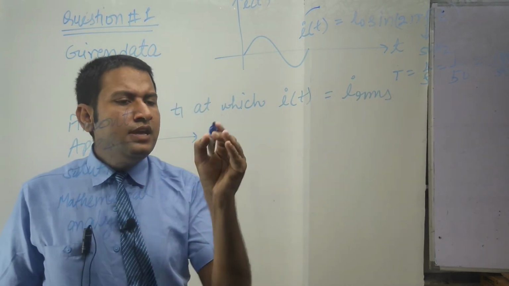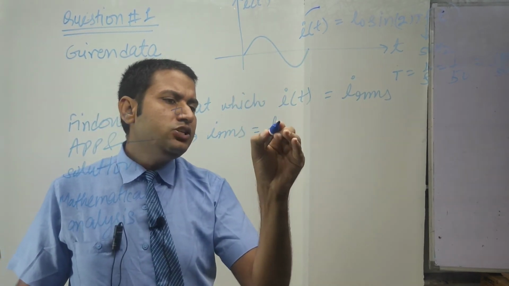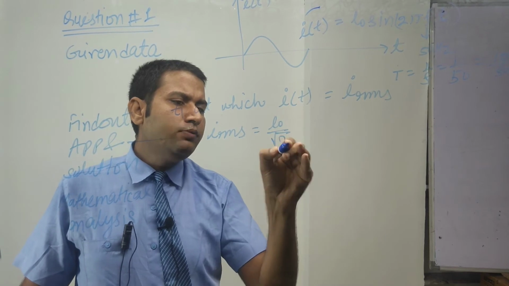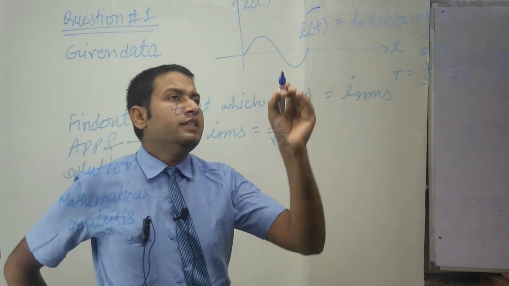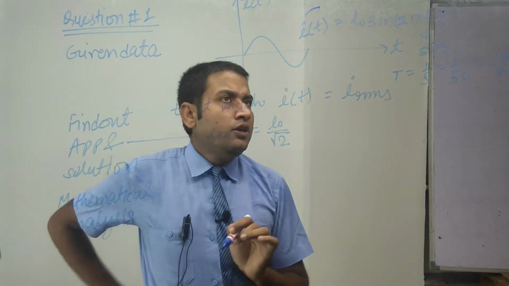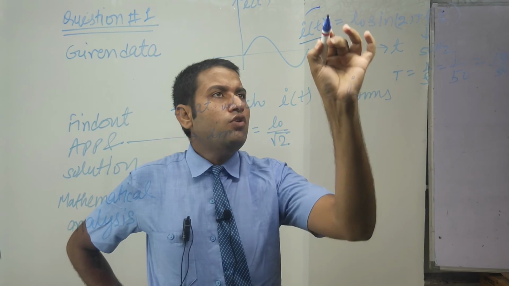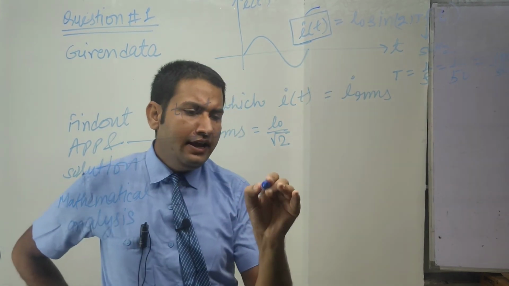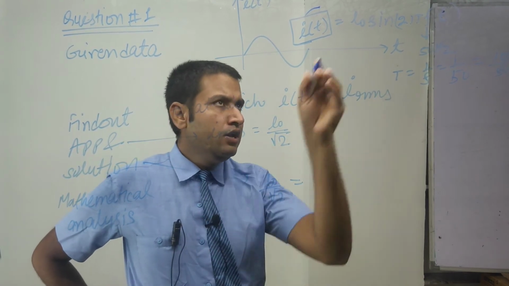Our approach is that the RMS value of this sine function is equal to peak value upon root 2. Our solution is that the time t will be found at which the value of I of t is I naught by root 2. This is our part of solution.